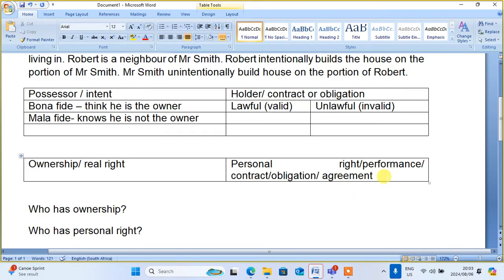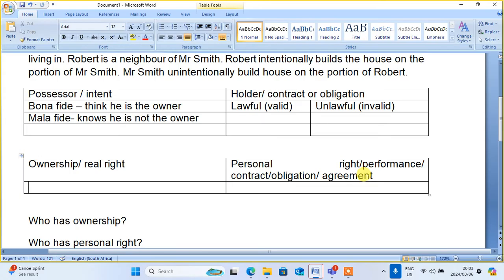So when a person is performing a contract, obligation, or agreement, it gives rise to a personal right. And I said that ownership is anything that you can touch and own, such as a car, anything that you buy from a shop, land, or a house. Those things arise out of ownership.